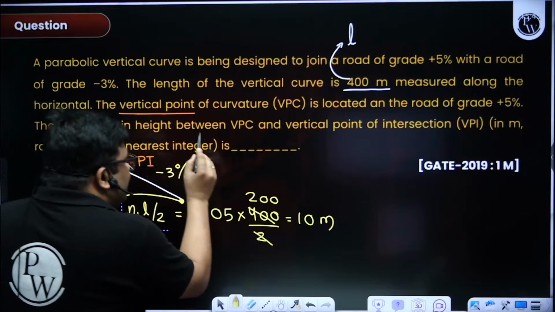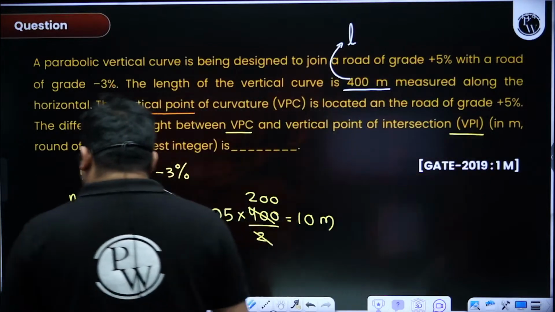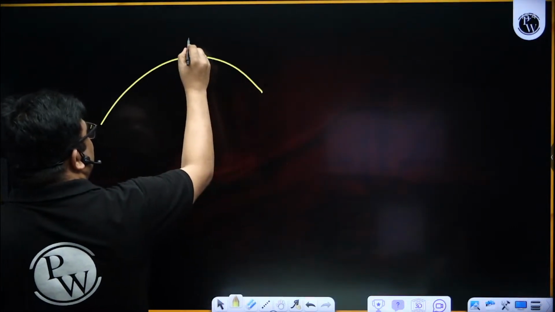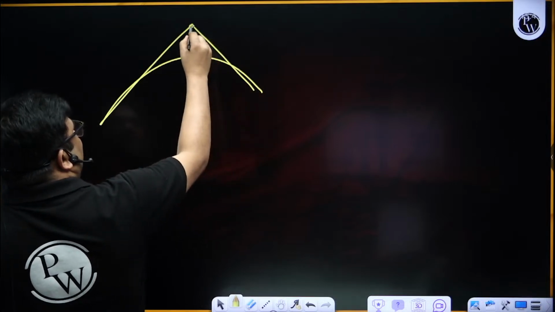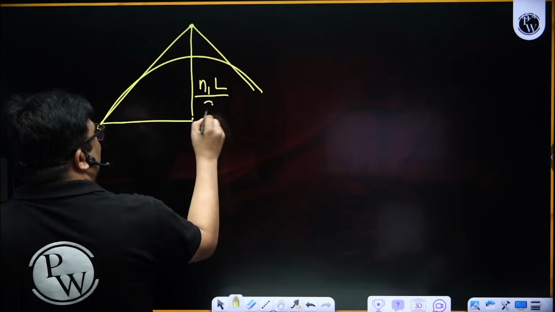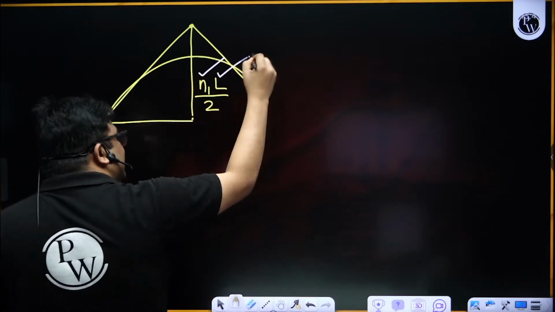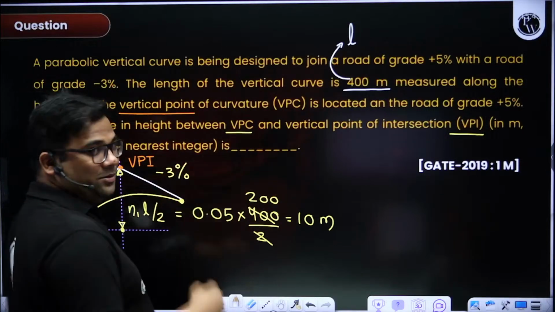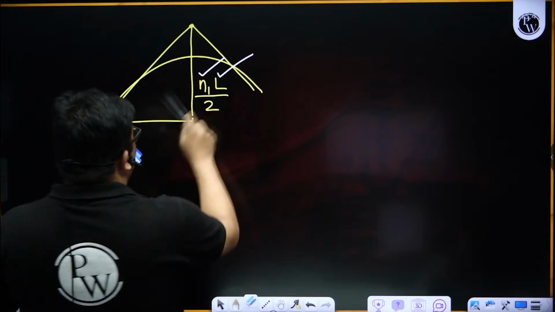The difference in height of PVC and PVI. You know the formula, right? For PVC and PVI, this height difference is N1 L by 2. So that means I have to search N1, I have to search L. Length is given, N1 is given, question solved. Don't waste time, okay?